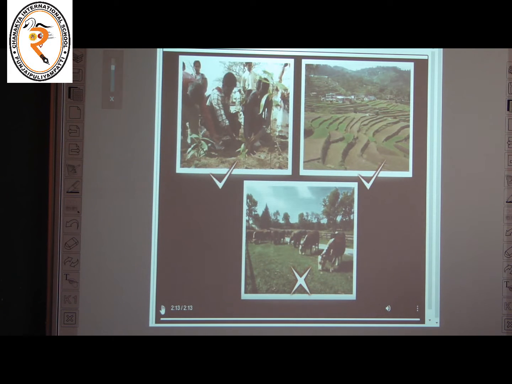So this is about soil erosion. Okay. So what are all the consequences of deforestation? It can increase the temperature of Earth's surface, and it causes soil erosion, and also it increases the level of carbon dioxide in the atmosphere. So these are all the causes or effects of deforestation.